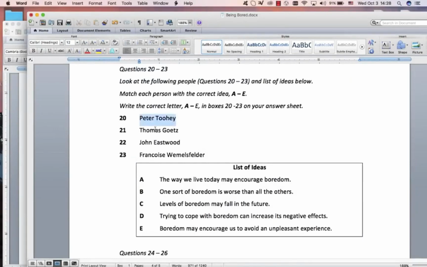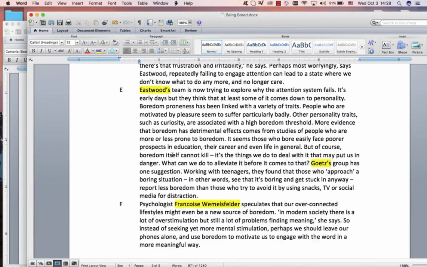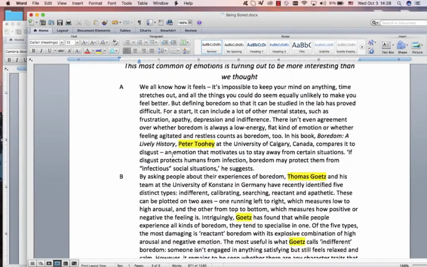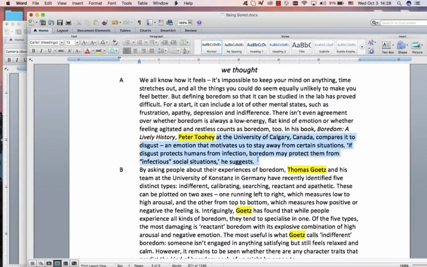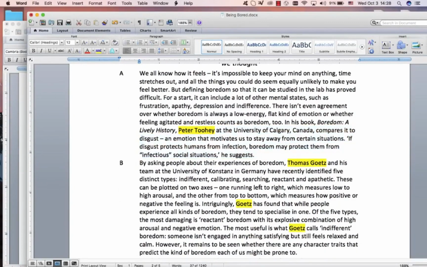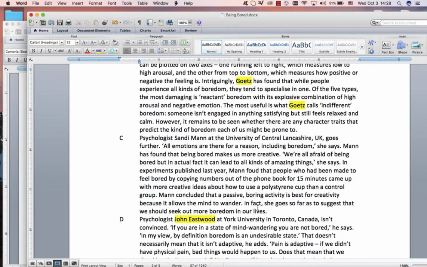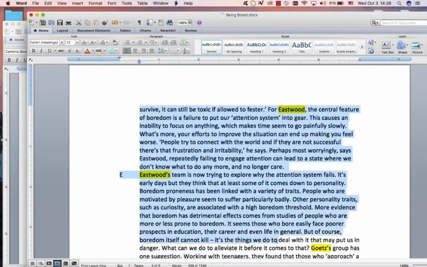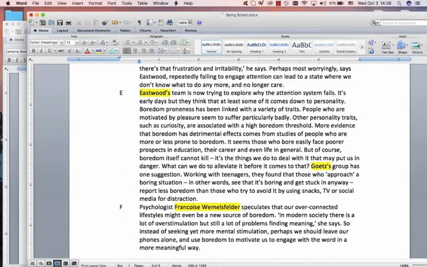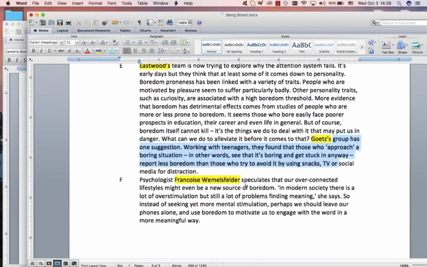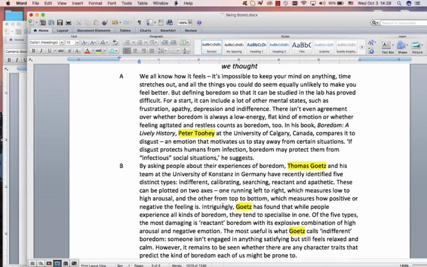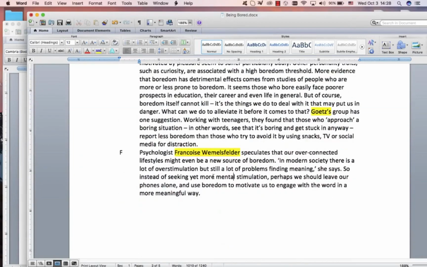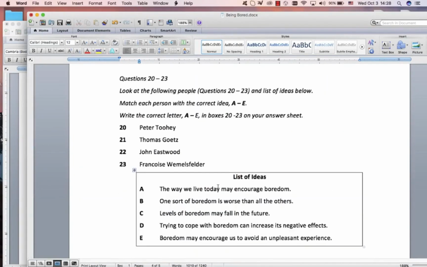So, of course, find these, scan for these. Let's see where they are. THUhet is up there. That immediately makes me quite interested because there's only one sentence by him. Goods is this whole paragraph. We ignore this paragraph. Eastward we'll probably leave to the end because it's 2 paragraphs. Be careful, Goods is there again, and this also makes me quite interested because there's not much there. So let's start with THUhet and go to Wemmelsfelder after that.